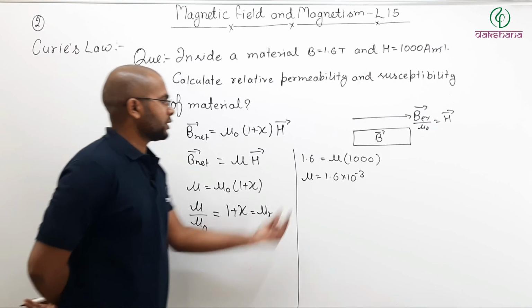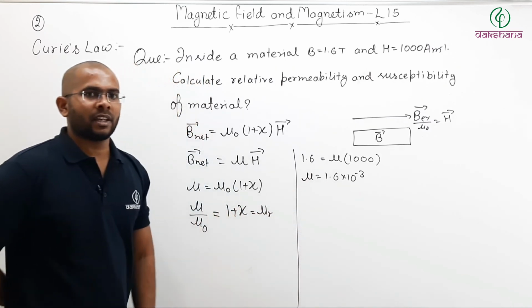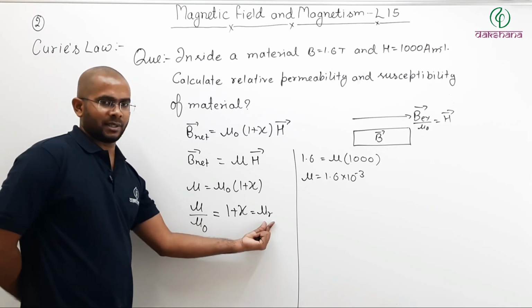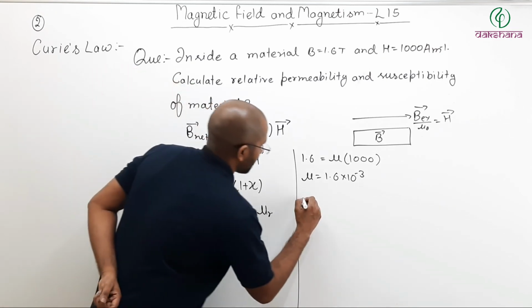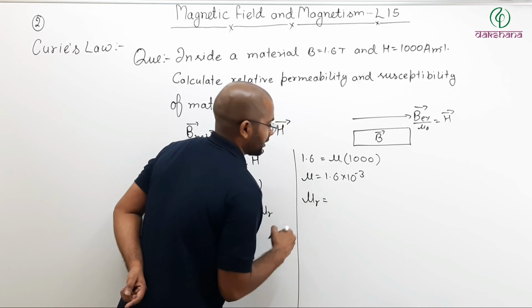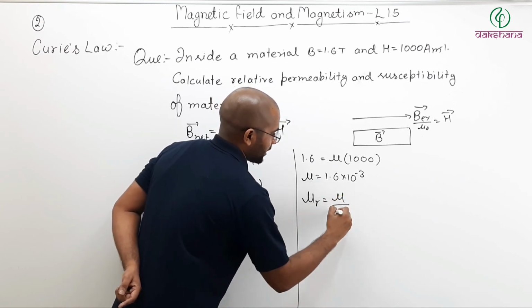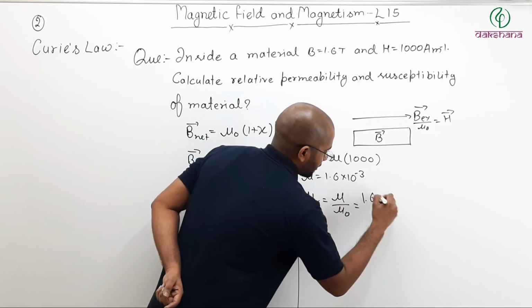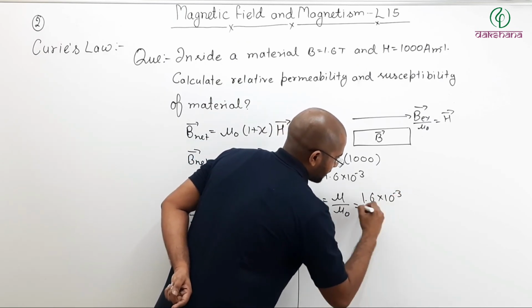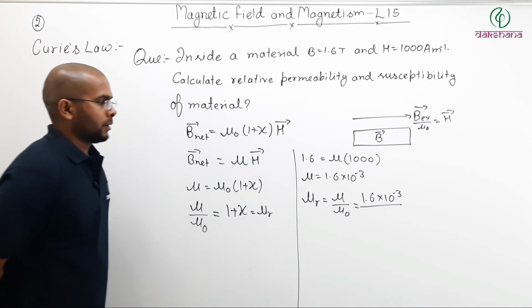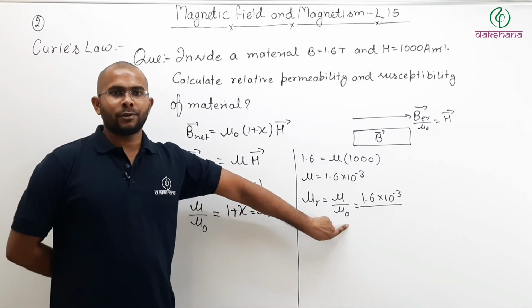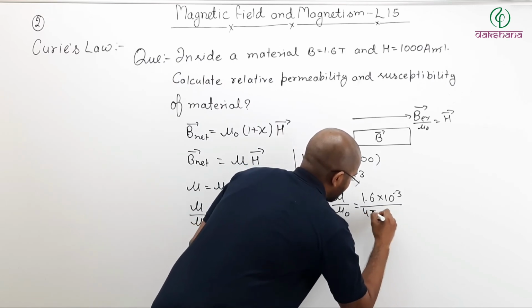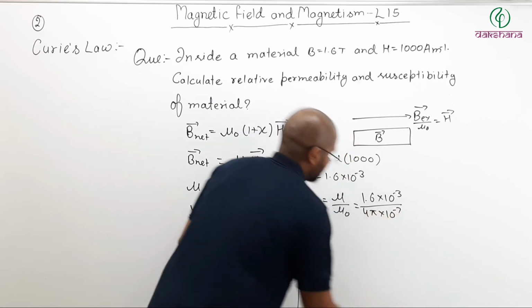Now if mu is 1.6 into 10 to the power minus 3, then mu divided by mu naught can be written as mu r. So relative permeability will be mu divided by mu naught, which will be equal to 1.6 into 10 to the power minus 3 divided by, what is mu naught? Mu naught is 4 pi into 10 to the power minus 7.